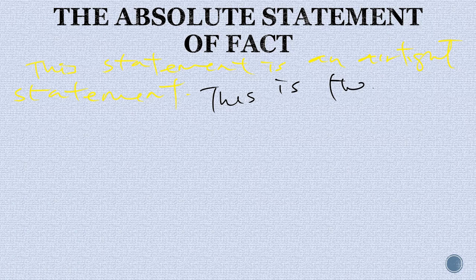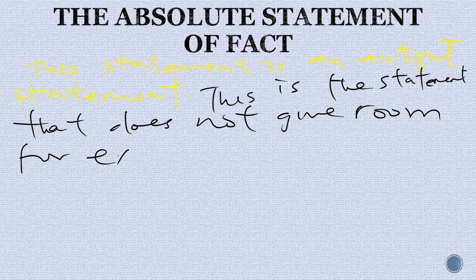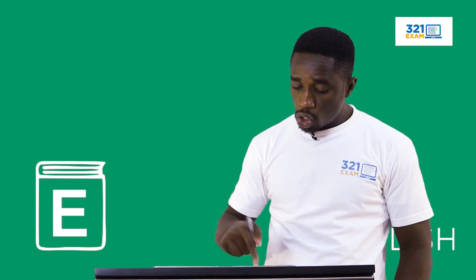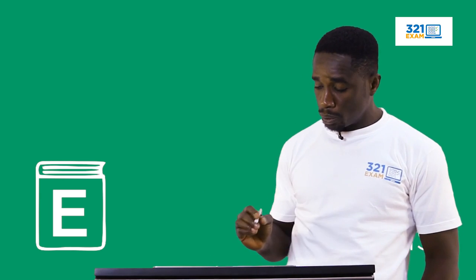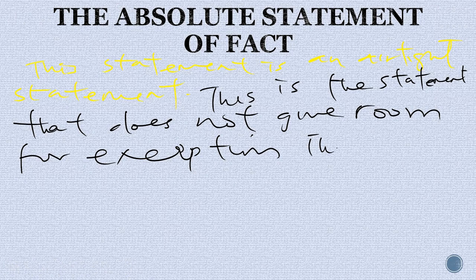This is the statement that does not give room for exception. Exception, which means that we also call it a sweeping statement.